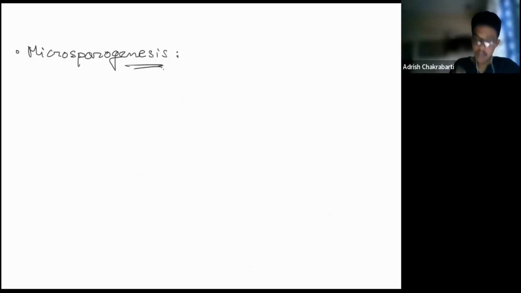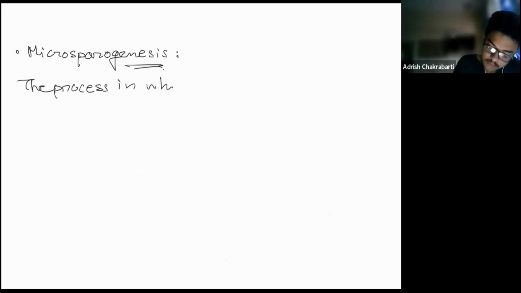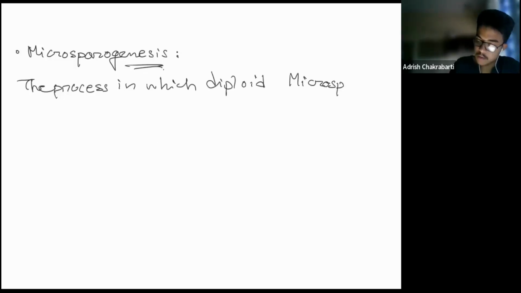What is microsporogenesis? I have already mentioned the process, and I've very clearly mentioned it in the previous slide.